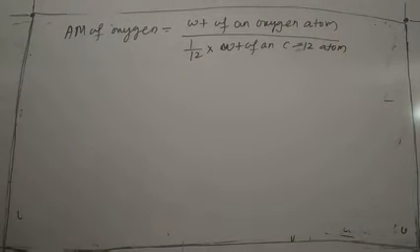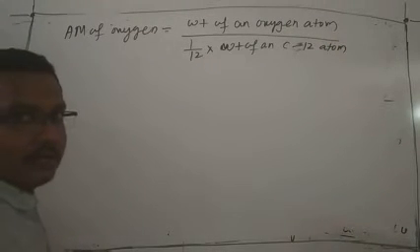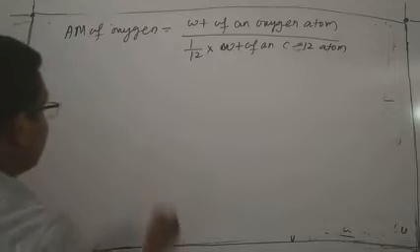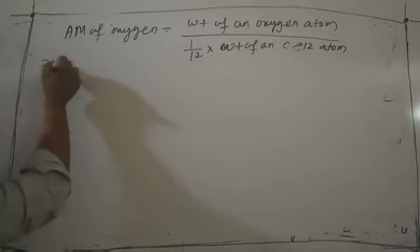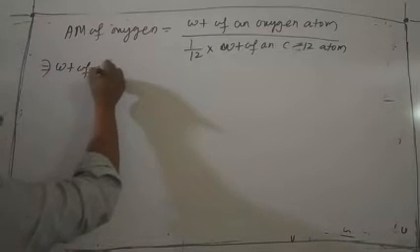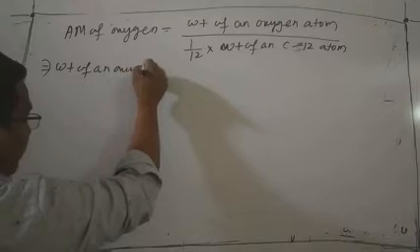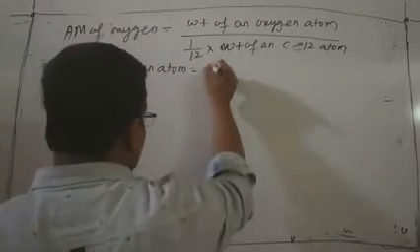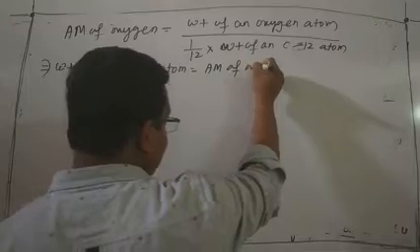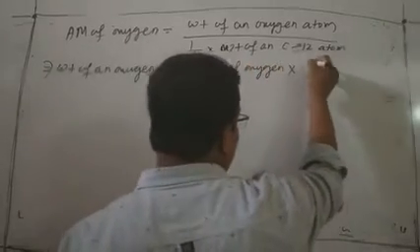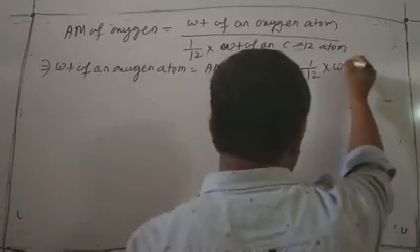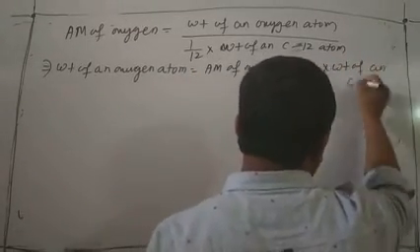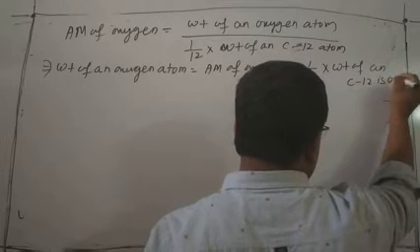Suppose I ask you, weight of an oxygen atom equals what? Atomic mass of oxygen into 1/12 into the weight of a C12 isotope atom.